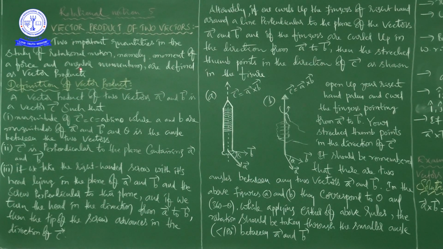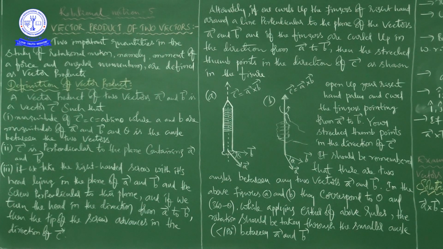Similarly, here moment of force is the vector product of two vectors, one is position vector, another one is force vector.